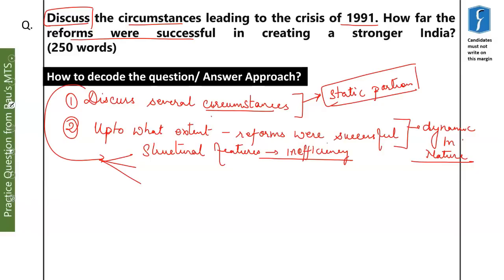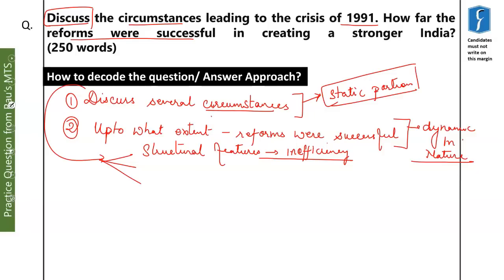These structural features were the import substitution industrialization strategy, license and quota raj, red tapeism, and the MRTP Act, which actually went against the basic principle of economies of scale. This MRTP Act punished efficiency because if any company was using its resources wisely and producing efficiently, then it was required to obtain a lot of permissions from the government for the expansion or closure of the company. So this actually went against the productivity of the company.